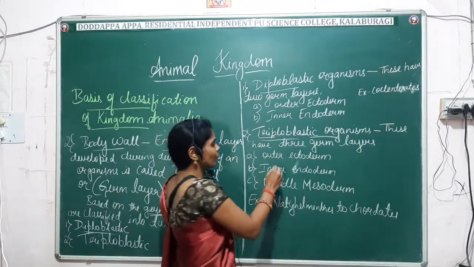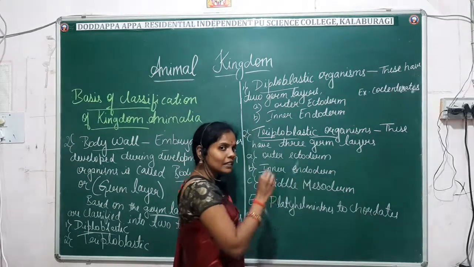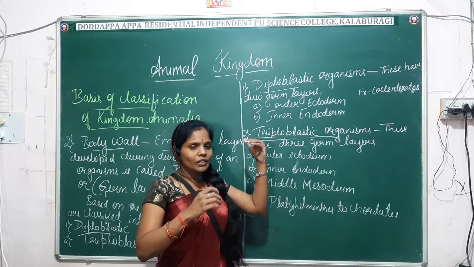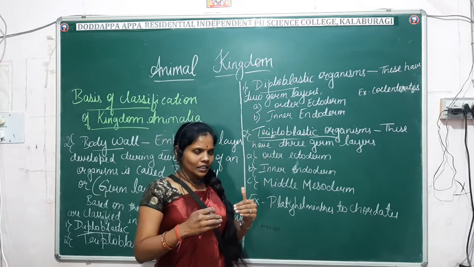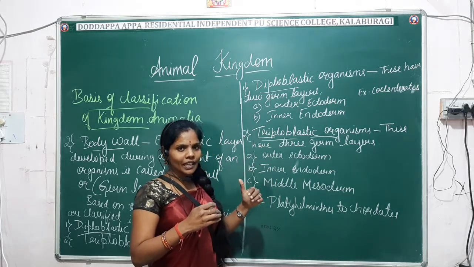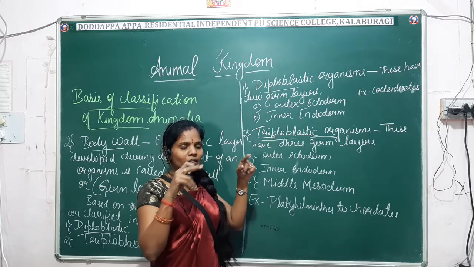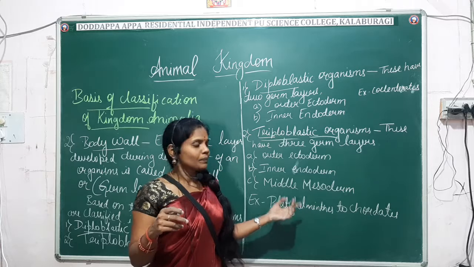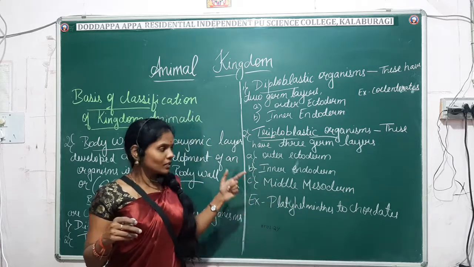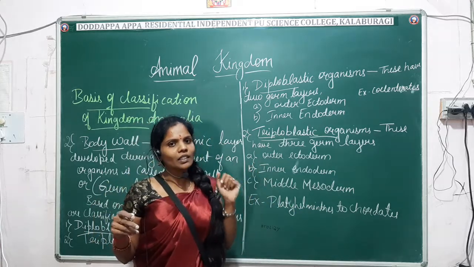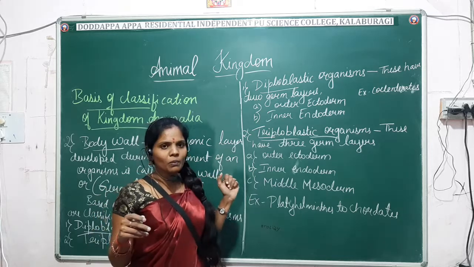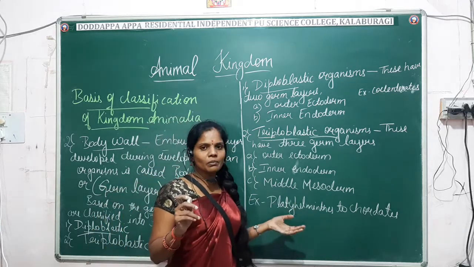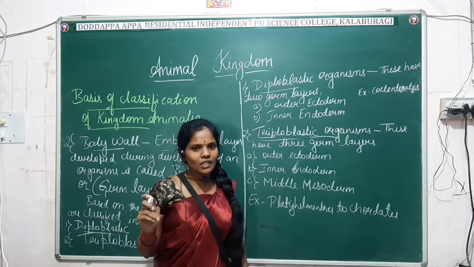Which are those? Outer ectoderm, inner endoderm and middle mesoderm. Between the outer ectoderm and the inner endoderm, the middle is made up of another layer known as the mesoderm. Due to the presence of these three layers they are known as triploblastic animals. Examples of triploblastic animals are from platyhelminthes to chordates, including human beings.